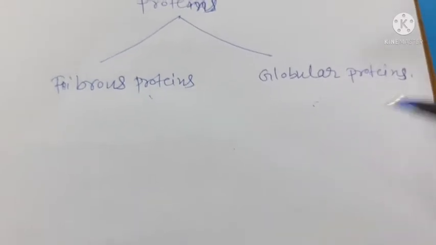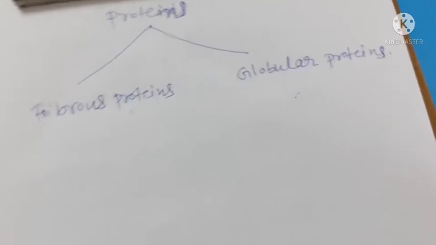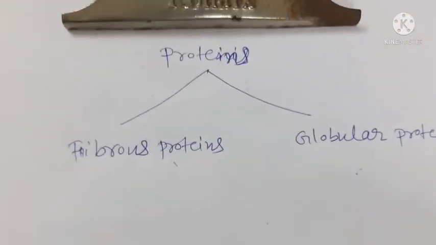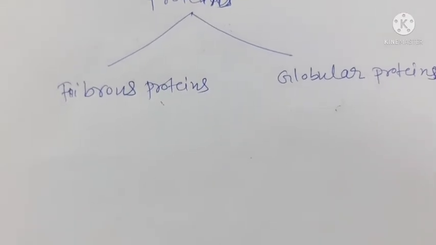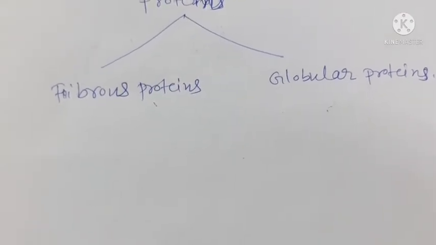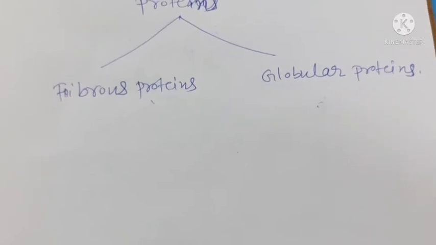And then globular protein. This structure results when the chains of the polypeptides coil around to give a spherical shape. And these are usually soluble in water. Insulin and albumins are the common examples of globular proteins.